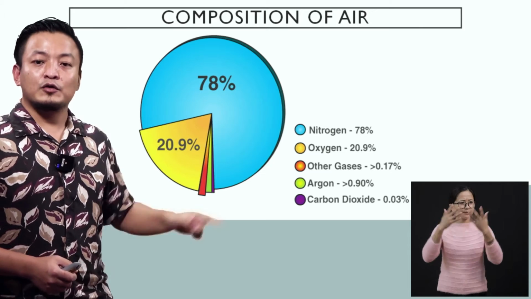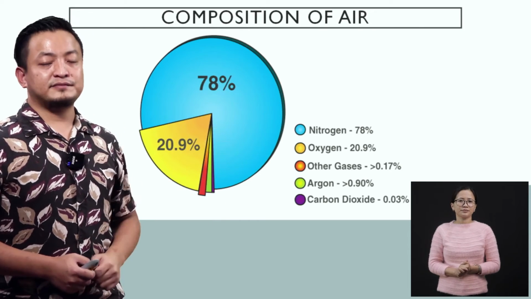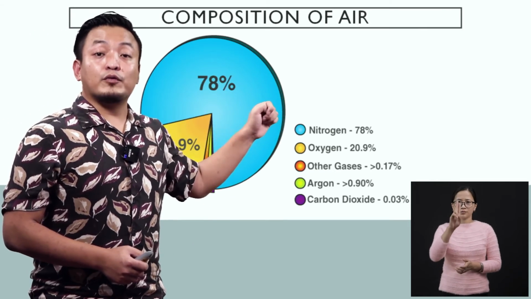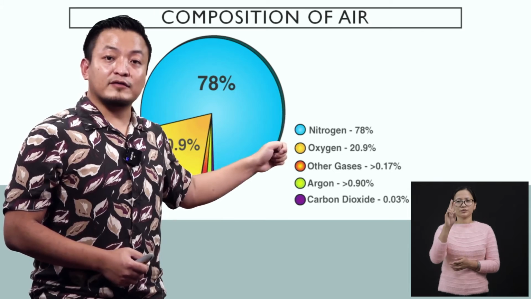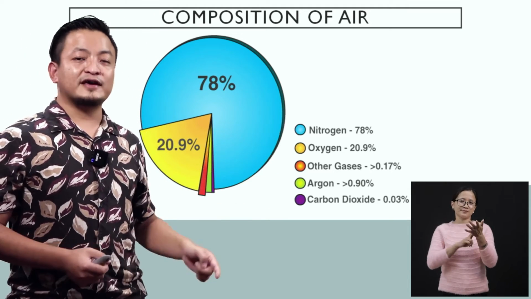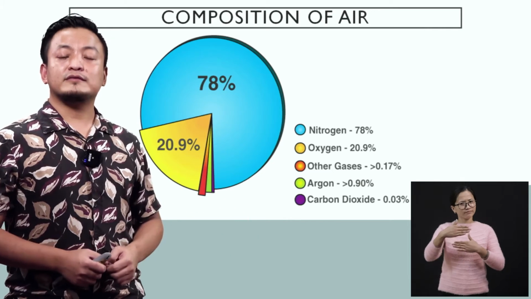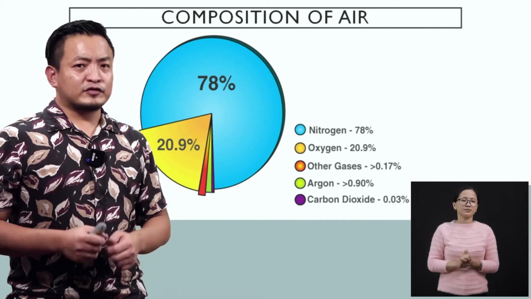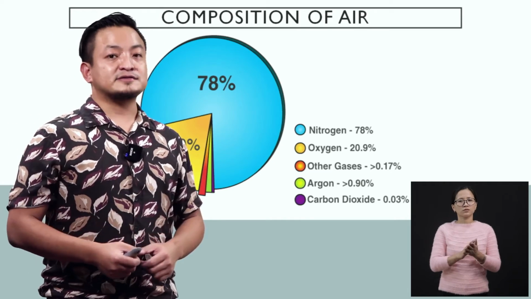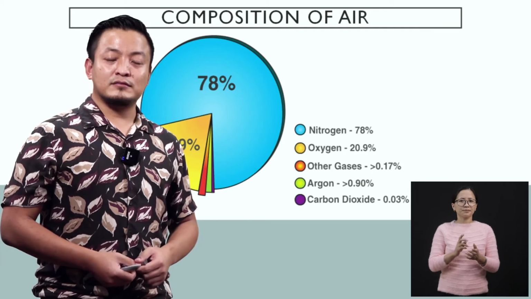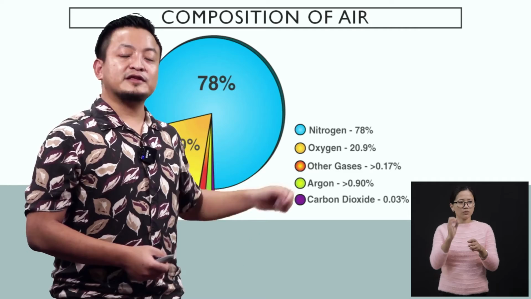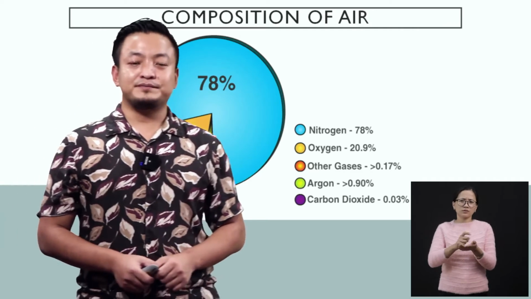And we have 20.9% of oxygen, so we can say it is nearly 21. So the major constituents of air are nitrogen and oxygen.